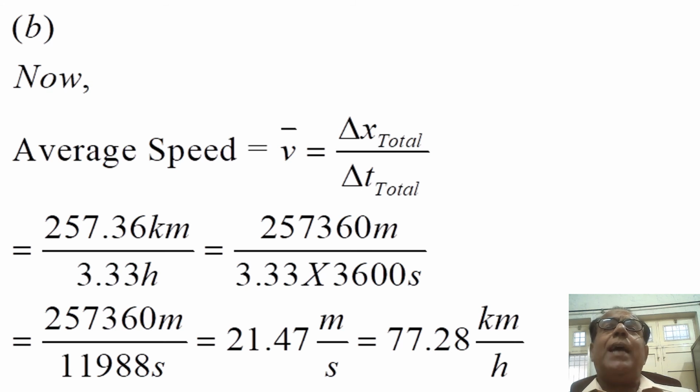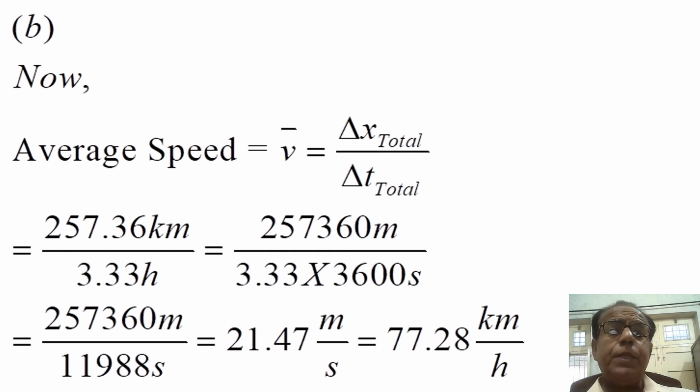So this average speed alternatively becomes equal to 257,360 meters divided by 3.33 into 3600 seconds. What we have done, we have not only converted kilometers into meters but also hours into seconds, so that average speed will be in terms of meters per second.